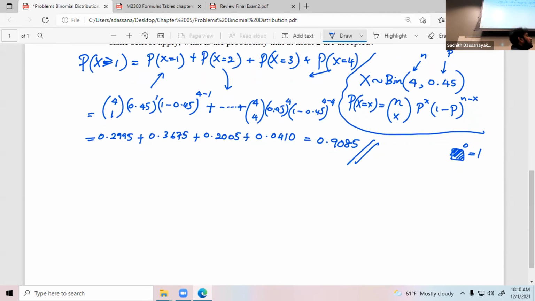Can we also use p equals 0, 1 minus p equals 0, or P(X) equals 0? What do you mean by that? So we're trying to find the probability of 1 to 4, right? Yeah. But the only thing left is 0. Yeah, it's the second technique. That's what I'm going to explain next.